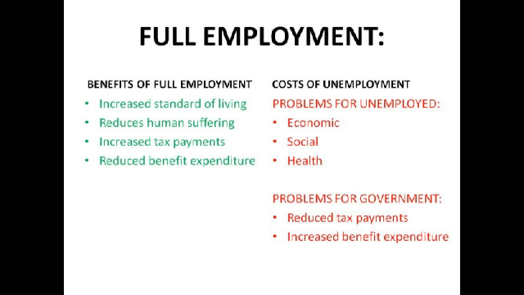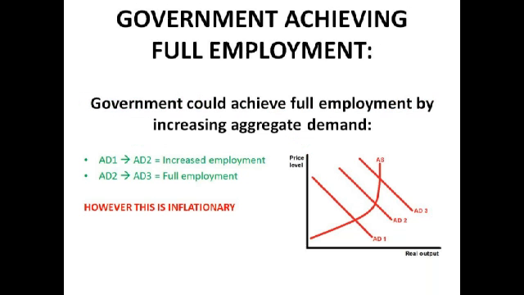And the government obviously suffers with its budget when there's unemployment because it gets reduced money in from income tax and has to spend more on welfare benefits. So that could potentially lead to a budget deficit. So how could the government achieve full employment?